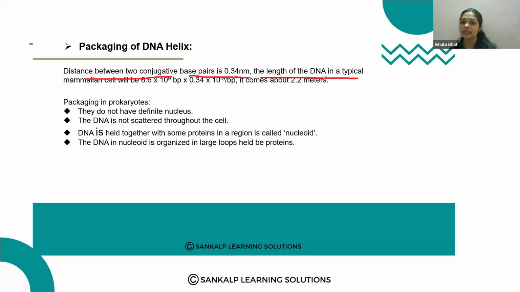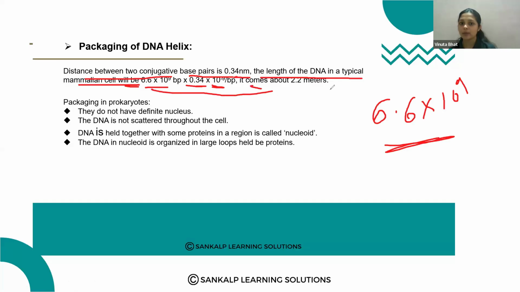The length of the DNA in a typical mammalian cell: 6.6 into 10 raised to 9 base pairs are there, in a diploid cell, okay, not in a haploid cell. So 0.34 into 10 raised to minus 9, nanometer means 10 raised to minus 9, right? So if you multiply this, we get about 2.2 meters as the length of the DNA.